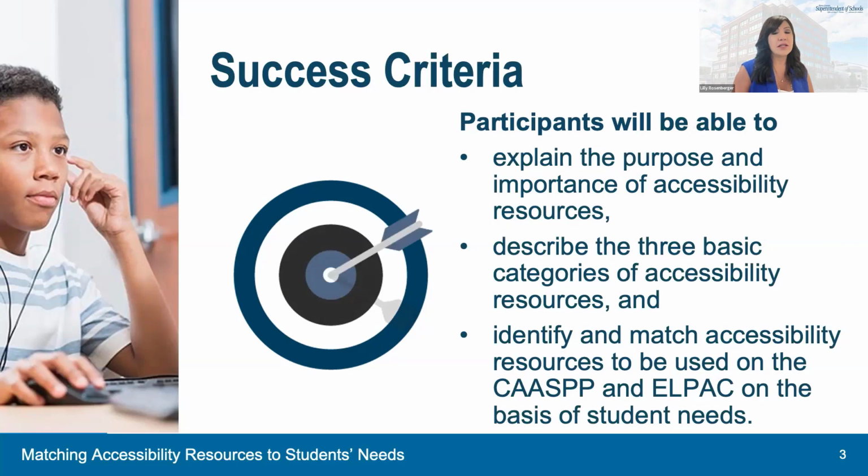Now, here's our success criteria. Once you've watched all of the videos in this training, you'll be able to explain the purpose and importance of accessibility resources. You'll be able to describe the three categories of accessibility resources, and you'll be able to identify and match accessibility resources to be used on the CAASPP and on the ELPAC on the basis of student need.